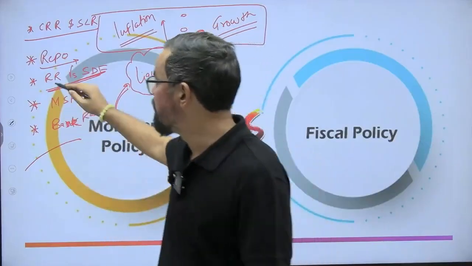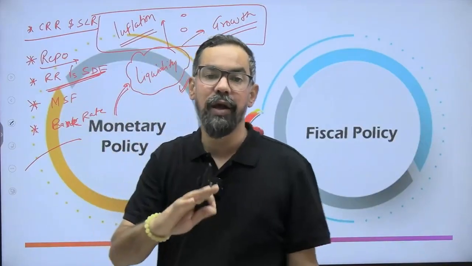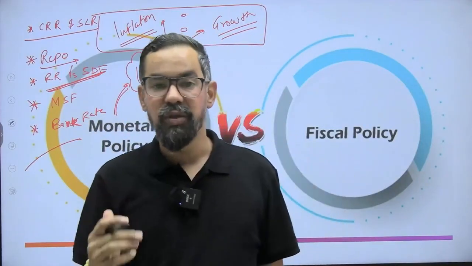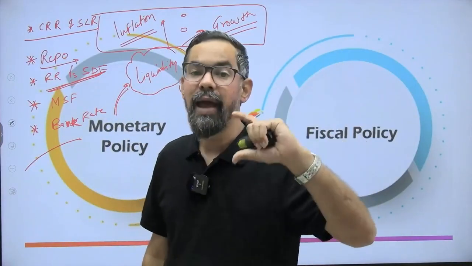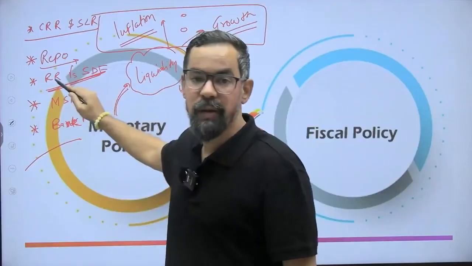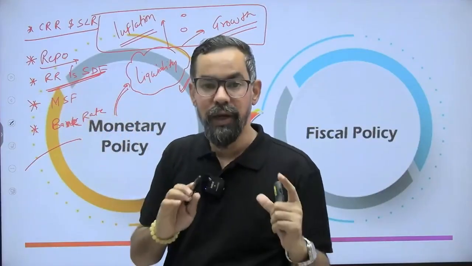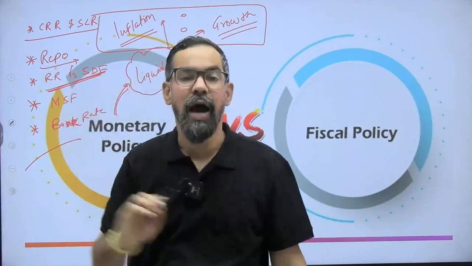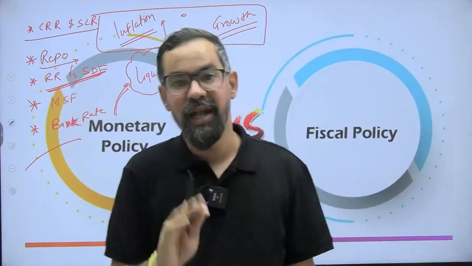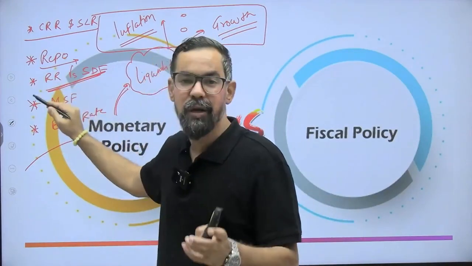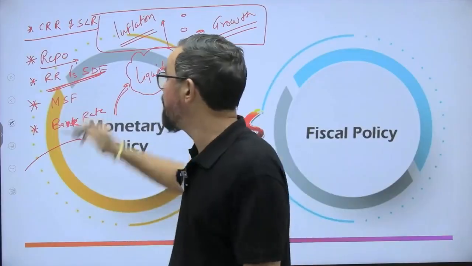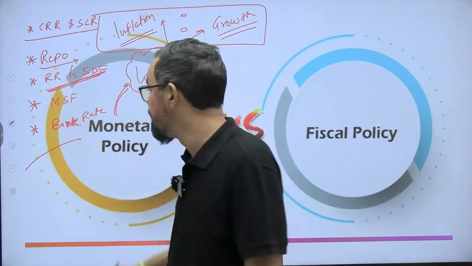In case of reverse repo rate, RBI also provides collateral. So this is where a bank is depositing surplus money with RBI, and in case of reverse repo rate, RBI will provide some sort of collateral, but in case of SDF, RBI does not provide any collateral. That's why, in case of reverse repo rate, the bank gets less interest, but in case of SDF, they get higher interest, right?